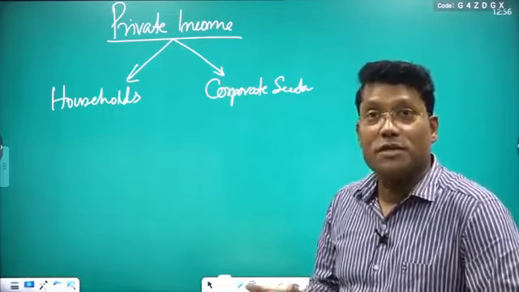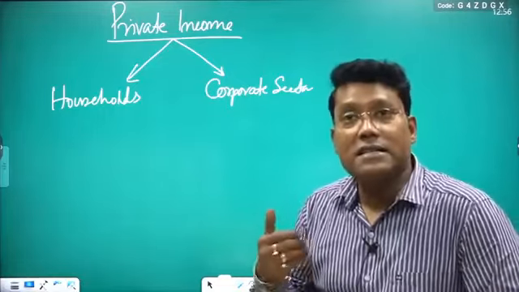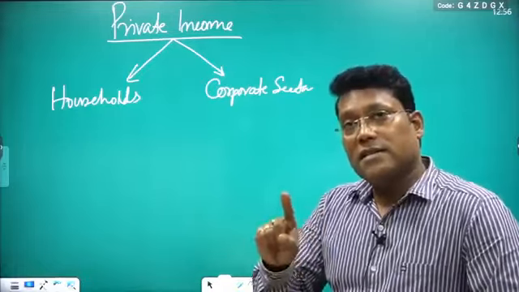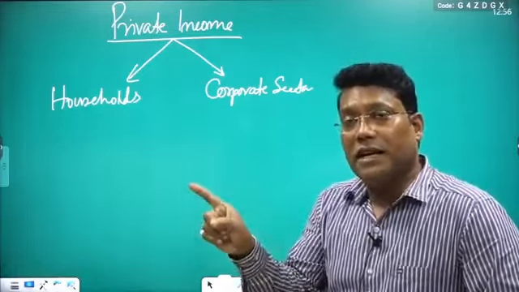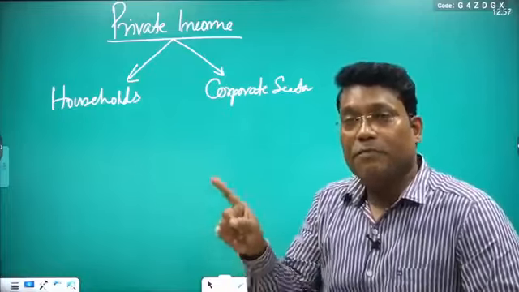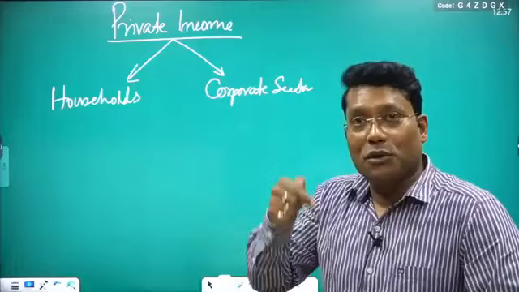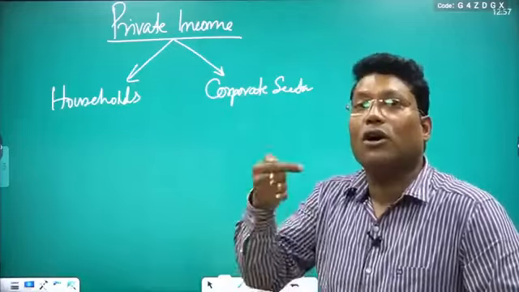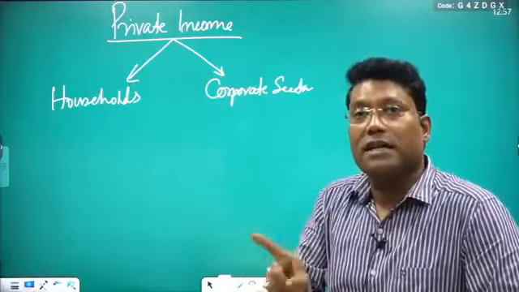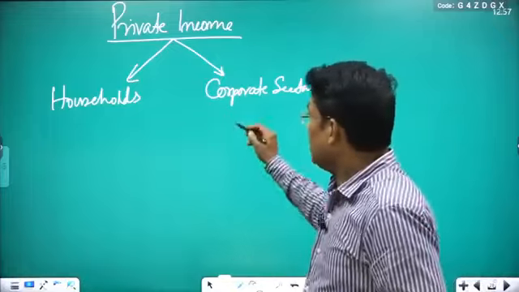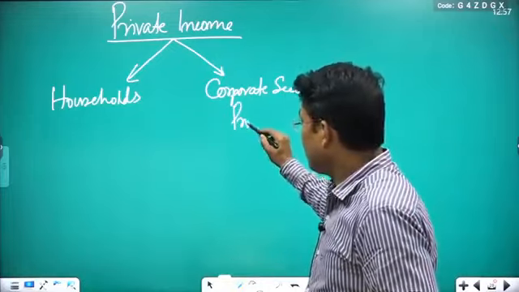Corporate means producers, and we have already discussed in the earlier classes that each factor's income is named differently, like labor's compensation of employees, land's rent, capitalist's interest, and producers or investors or entrepreneurs or corporate sector's income is your profit. So profit is the income of the corporate sector.